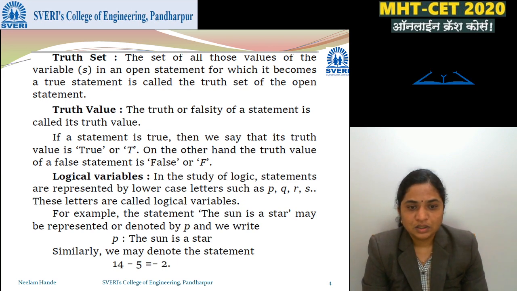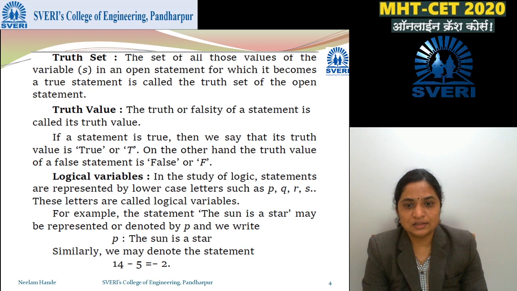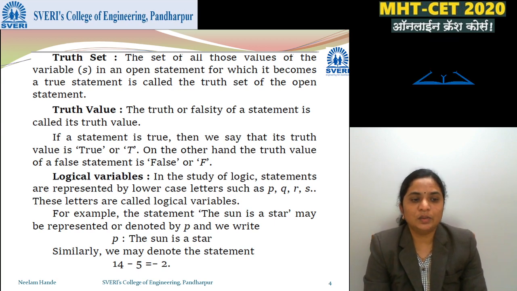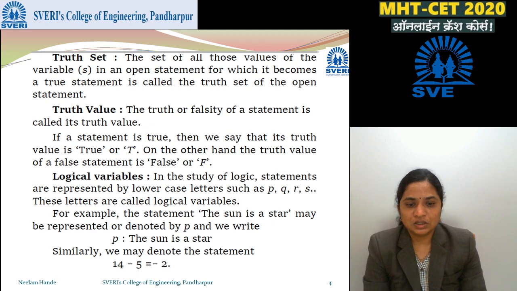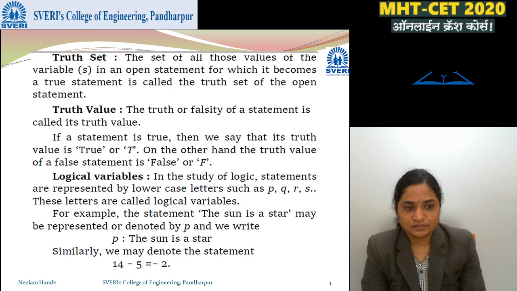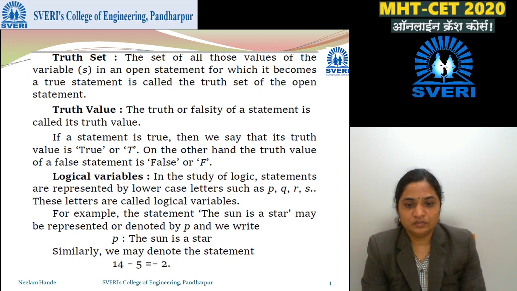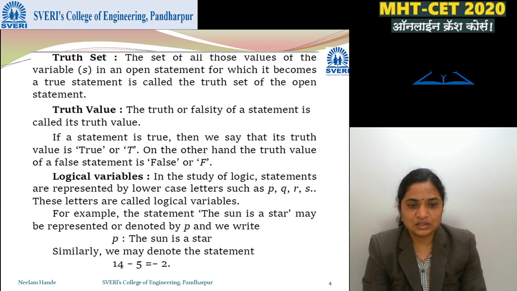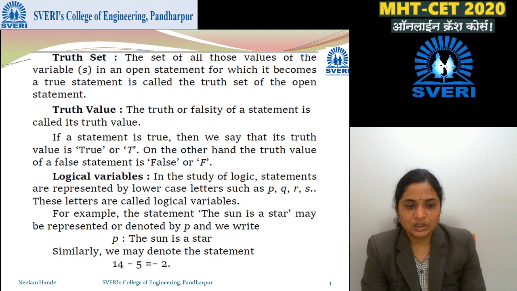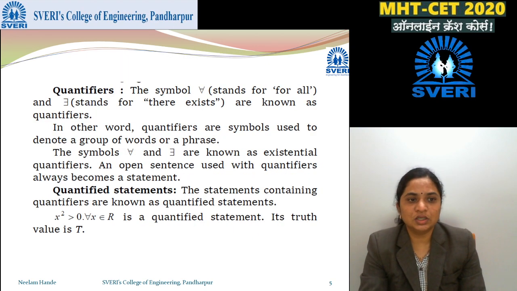Logical variables. In the study of logic, statements are represented by lowercase letters such as p, q, r, s. These letters are called logical variables. For example, the statement "the sun is a star" may be denoted by p, and we write it as p: the sun is a star. This is a logical statement. Or the statement 14 minus 5 is equal to minus 2, which is a false statement, but we can denote it as well. These are logical variables.